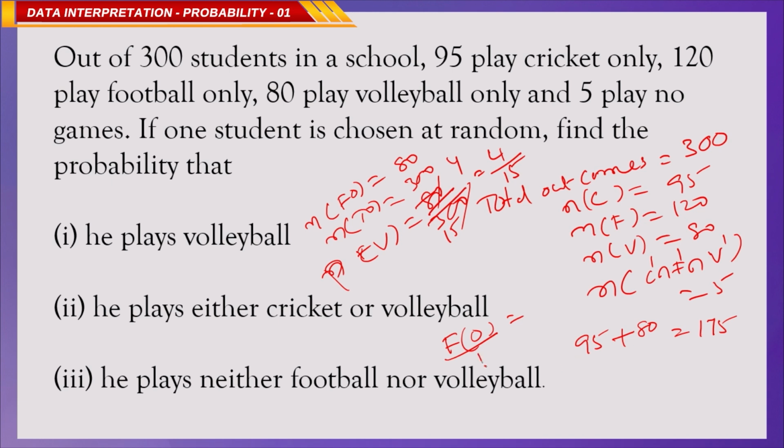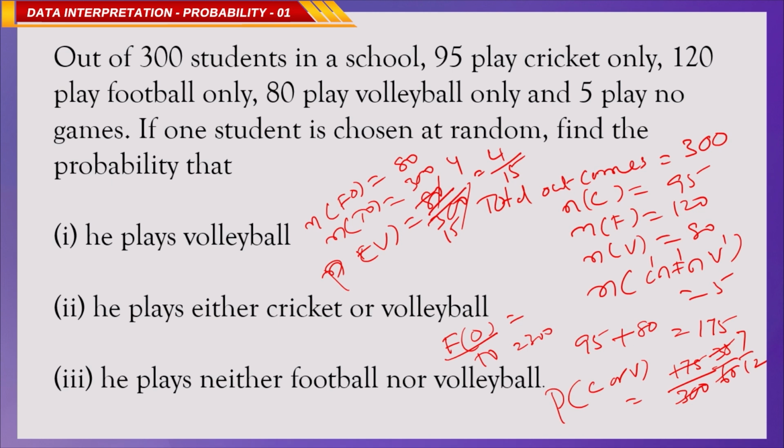Total outcomes is 300. So, probability of cricket or volleyball is 175 by 300, correct? So, we can say 5 3s are 15, 5 5s are 25, 5 60s are 300, means 35 by 60, or 5 7s are 35, 5 12s are 60. The answer is 7 by 12, that is it.